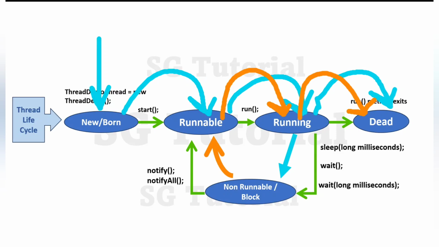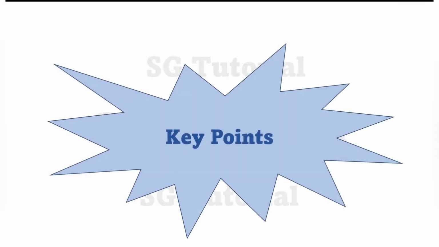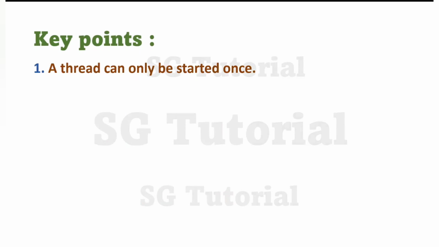Clear? Now let's focus on some key points about the thread lifecycle. So the first point is that a thread can only be started once. That means if we try to start a thread that has already been started, you will get an IllegalThreadStateException. It means if we call the start method twice on the same thread object, we can get an IllegalThreadStateException. I will explain this point practically in the next video. Okay. So simply keep in mind a thread can only be started once.